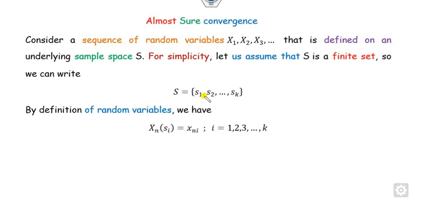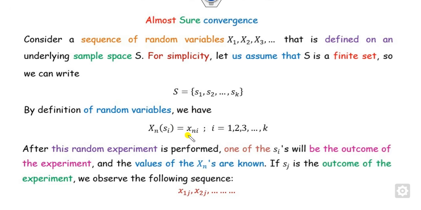Once you have defined these random variables, what is the definition of a random variable? It maps the set of outcomes to the real numbers. Whatever outcomes you have taken, you can assign any real numbers to them. Once you assign real numbers, Sj is one of the outcomes. So if Sj is the outcome of the experiment, then we can obtain the following sequences, where we substitute i as 1, 2, and so on.